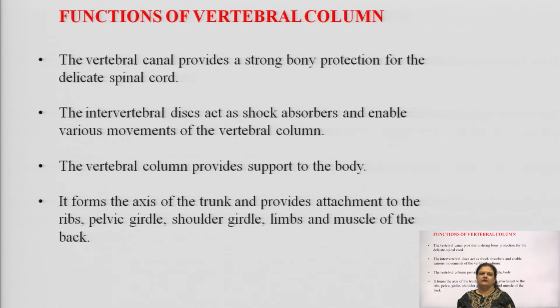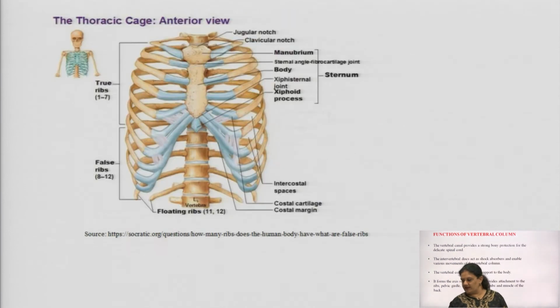Ultimately the vertebral column, or the vertebrae and the intervertebral discs, provide the support. They maintain the human body structure, the correct posture and axis of the trunk, and help in the attachment of different pairs of ribs which ultimately form the thoracic cage. It will provide support to the pelvic girdle and the pectoral girdle, that is the shoulder girdle. It provides support to the limbs, hind as well as forelimbs, and also support of the muscles at the back.